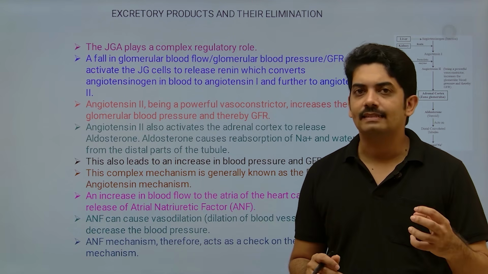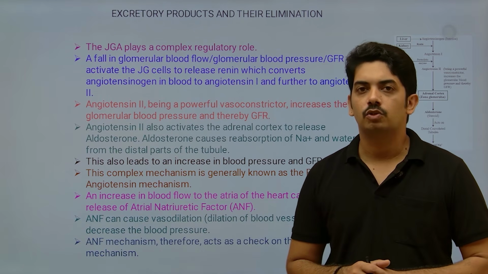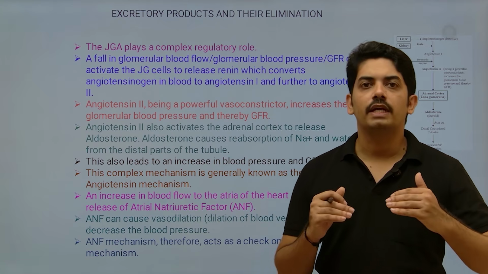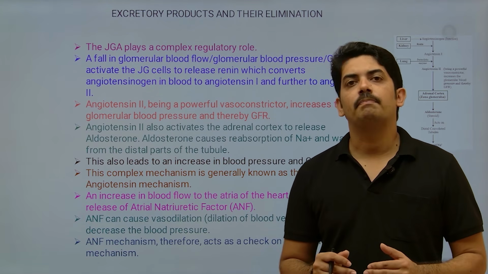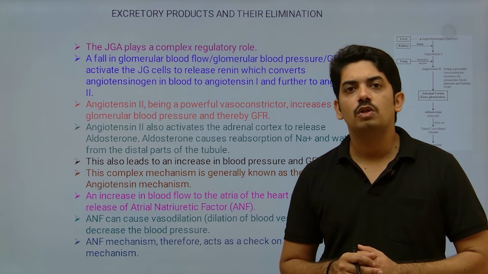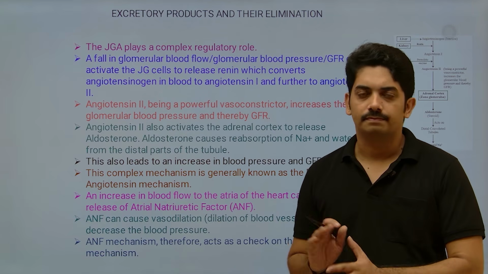Once they sense the low glomerular filtration rate, they start to produce the renin. Now this renin is transported to blood. In the blood, renin acts on angiotensinogen and converts that to angiotensin 1.